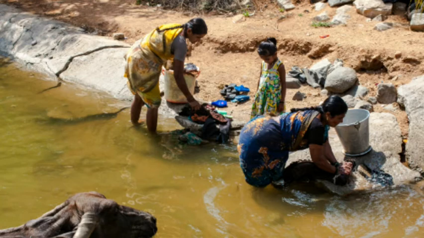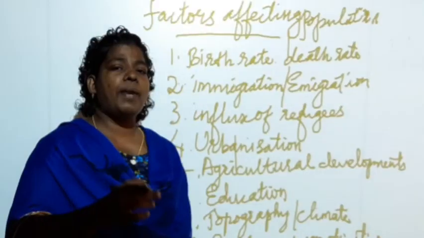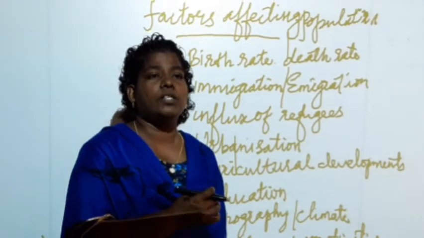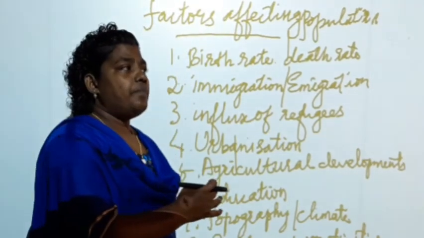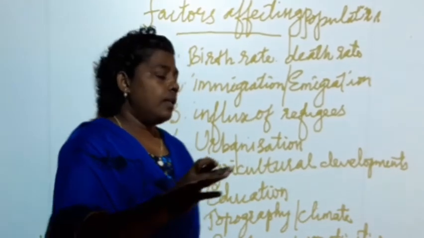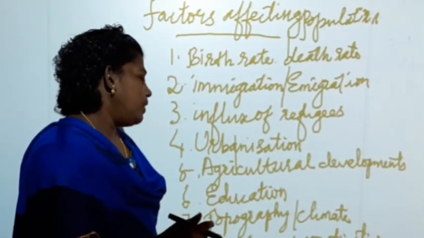Programs like hygiene and family planning were given to the people, which gave them better knowledge to understand about the population. That's why there will be control of population among the people. Did you understand, children?